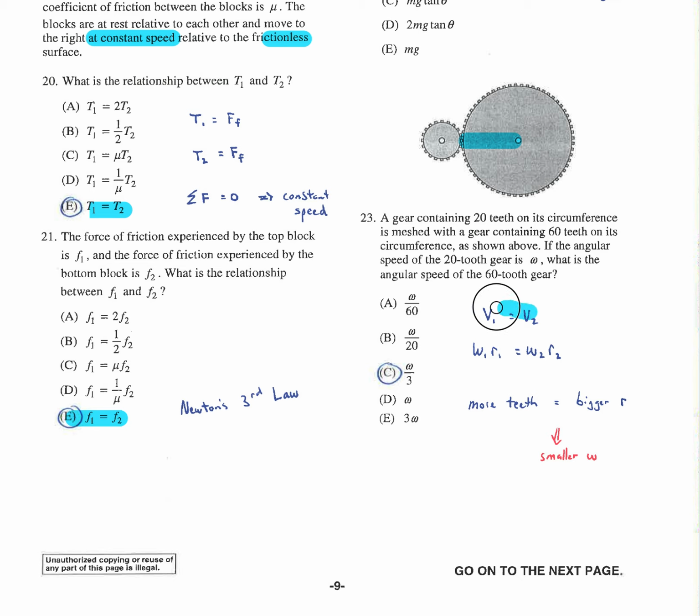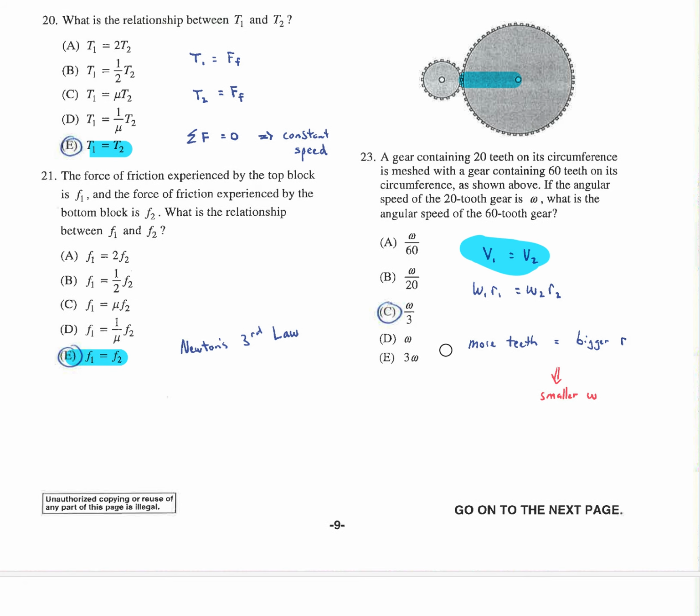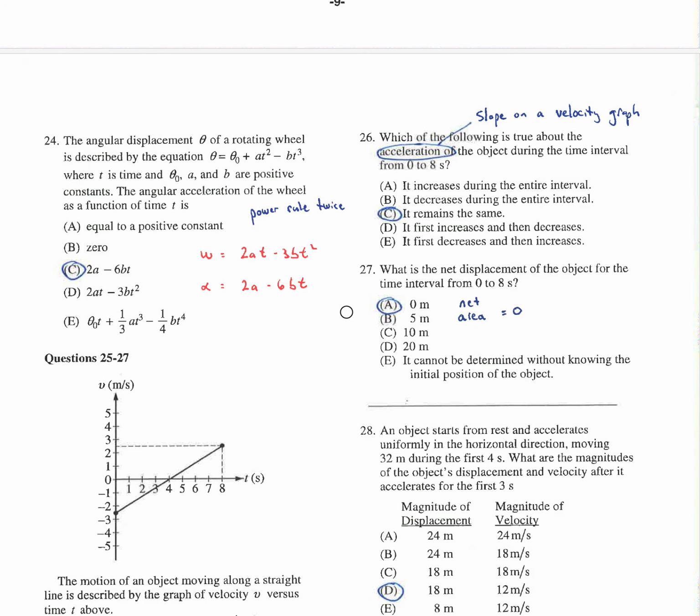Again, we can derive this by looking at the velocity of the teeth. The teeth themselves have to stay in grooves with each other. So their velocities, V's, have to be the same. But V1 equals omega 1 R1, which equals omega 2 R2. And so when you have a bigger R, you have a smaller omega. And that is something we looked at on an AP free response question. That's typical gear ratio stuff.